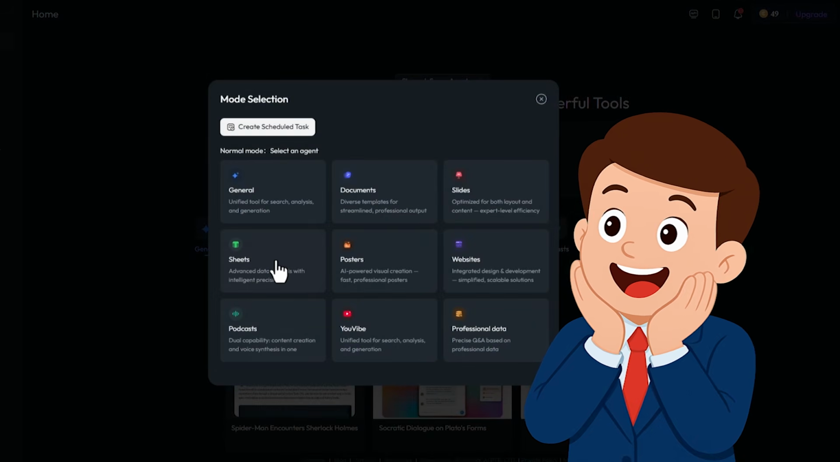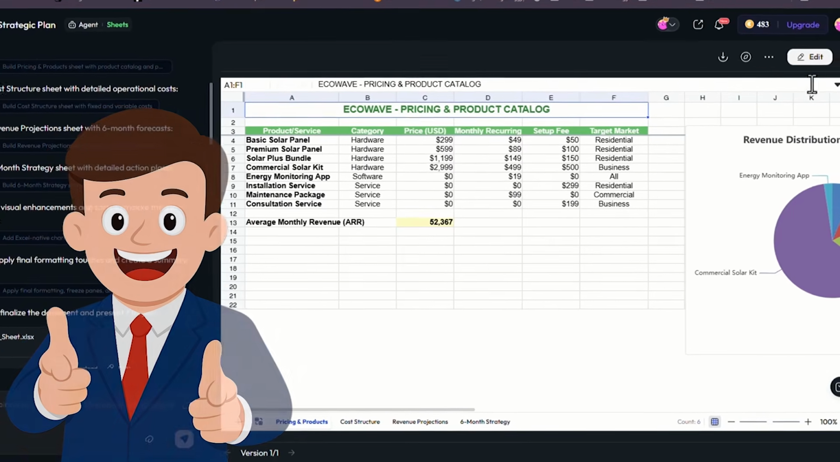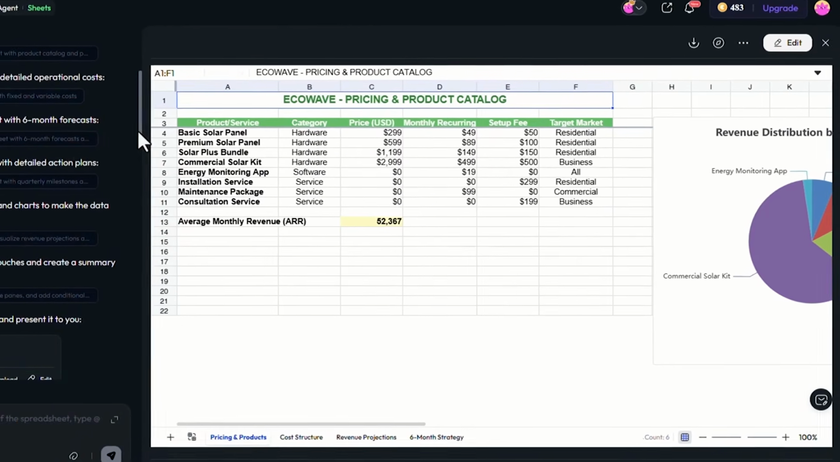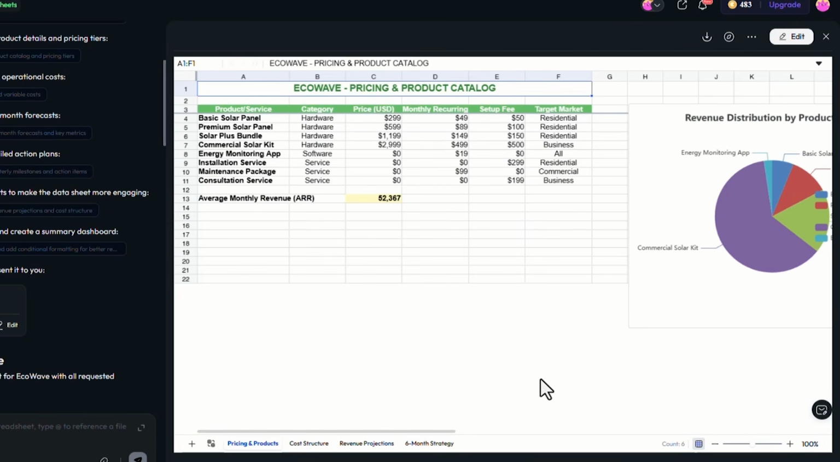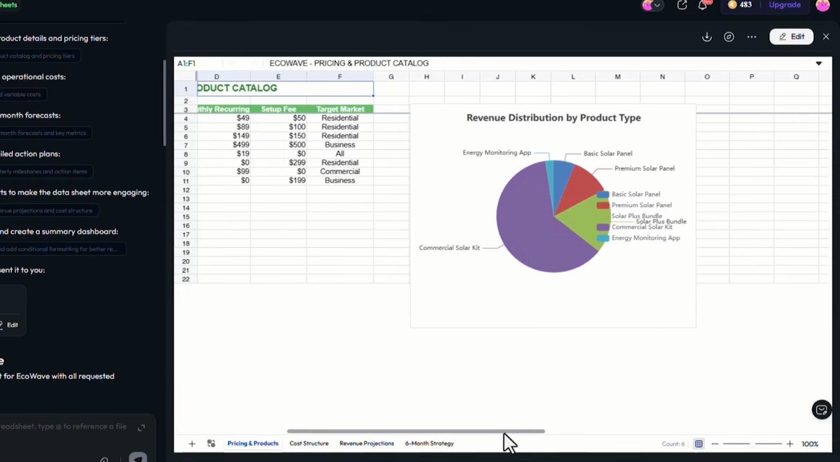For the analysis part, I go to Sheets. Skywork automatically creates a data sheet for Uvibe. Prices, costs, projected revenue, a 6-month strategy. Here I can tell the AI to create charts, analyze the information, or even build a full financial model. This is basically Google Sheets plus a professional data analyst.